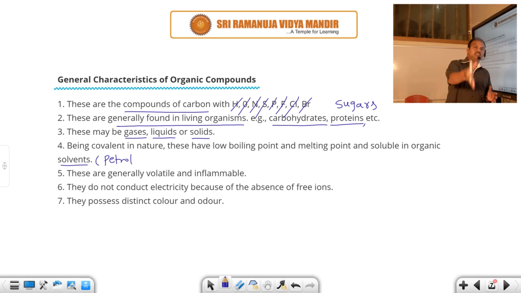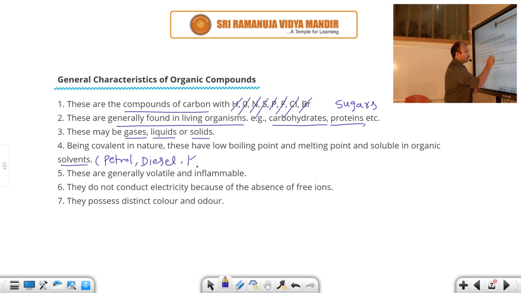Polar compounds dissolve in polar solvents, non-polar compounds dissolve in non-polar solvents. Like dissolves like. So organic compounds are covalent compounds, that means non-polar compounds which dissolve in non-polar solvents like organic solvents, petrol, diesel, all are liquids.